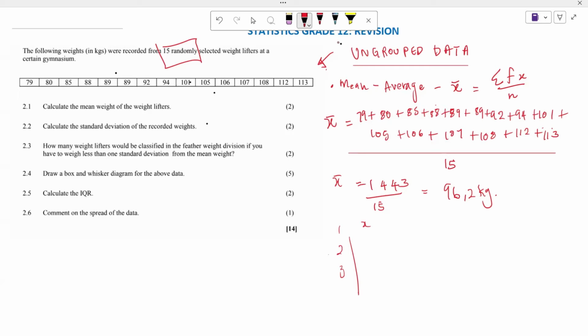Then you go back to AC. It's going to write STATS here, which means your stats is now registered. Now you're going to press your shift button, and then press number 1. Next to your number 1 button there is what we call STATS. You are looking for standard deviation, so you go to option number 4, which is VAR.